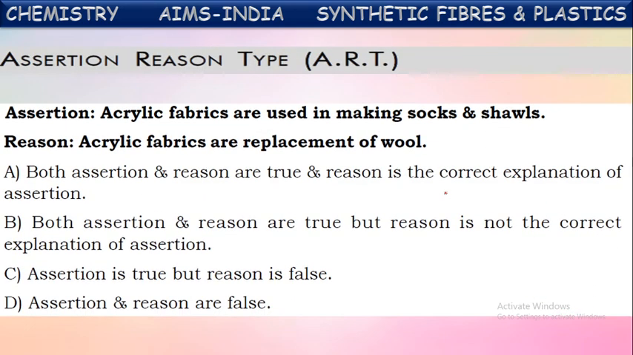Next, assertion type. Let us see assertion. Acrylic fabrics are used in making socks and shawls. Yes, because this acrylic resembles wool, so it can be used for making shawls, socks, sweaters. This is all. Why? What is the reason given? Acrylic fabrics are replacement of wool. Yes, it is the correct explanation for it. Both are correct, and the reason is the correct explanation for the assertion. It is the correct answer. Next,